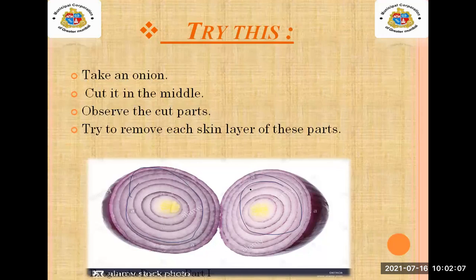We are going to relate it with the rock. Take the onion as a rock. We will see the layers in the rock also. When the rock breaks down, weakens, we can see the layers of the rock also, like an onion.